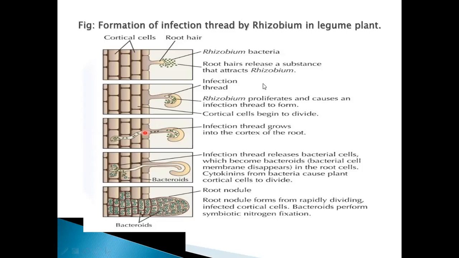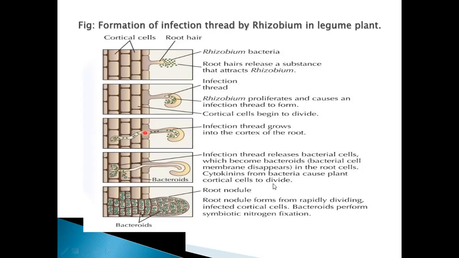Okay, after rhizobium proliferates, it forms the infection thread, it goes up to cortical cells, then it releases bacterial cells. When the infection thread releases bacterial cells, these bacterial cells will get covered by a membrane and are then called bacteroids. They become bacteroids where the bacterial cell membrane will be disappearing in the root cell.